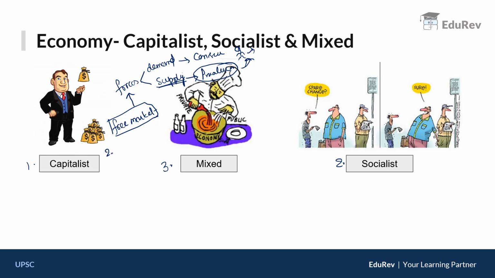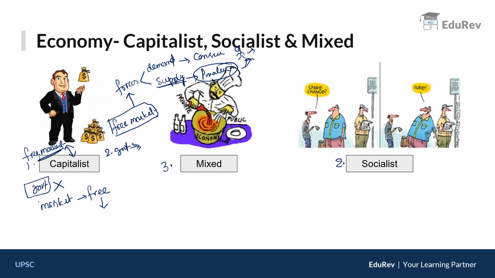Now the second thing to understand is the role of the government, that is the government intervention. Right? Based on this, we'll try to understand what is capitalistic, socialistic and mixed economy. So first, moving on to the capitalistic economy: if the role of the government is zero, that is, the government is not at all playing any role and the market is completely driven by the forces of the market, that means the market is completely free to choose what to produce and whom to produce for and how to produce, then such an economy we generally call a capitalistic economy or free market economy. The words free market and capitalistic are the same.